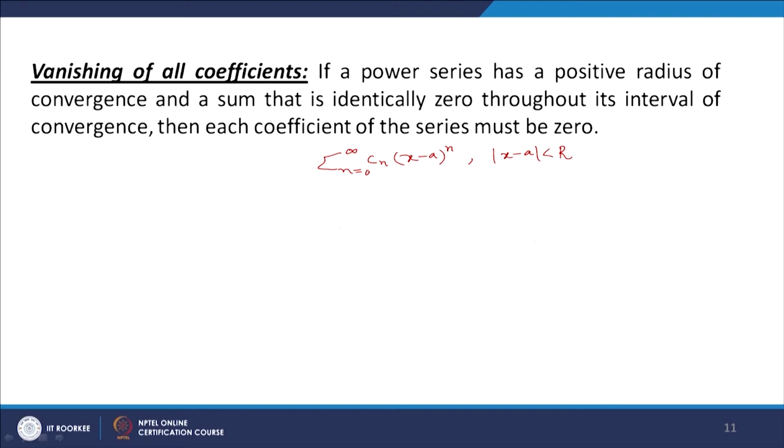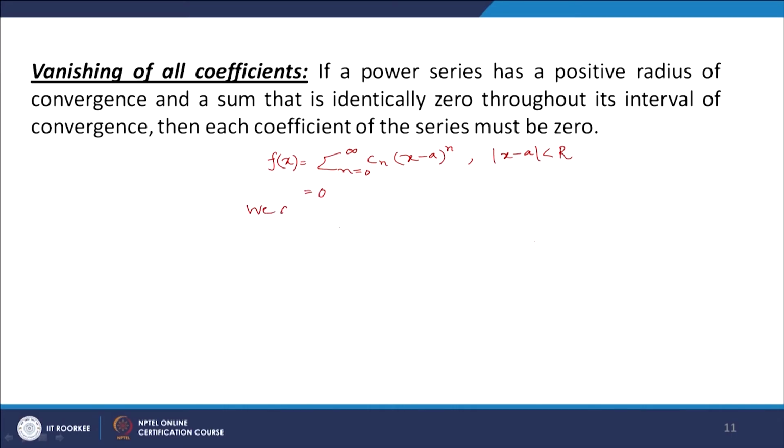The sum of the series is, suppose, f(x). Then we have f(x) equal to sigma n equal to 0 to infinity c_n (x minus a) raised to the power n. Now it is given that the sum is identically 0 throughout its interval of convergence. So f(x) is equal to 0.